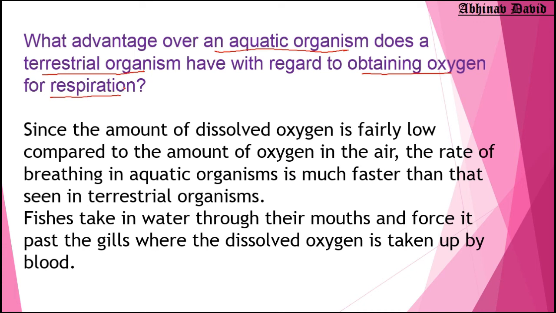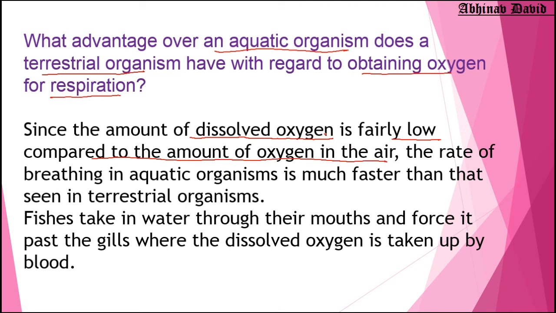Now, the answer is that the amount of oxygen present in the water is very, very low. It is written here also that since the amount of dissolved oxygen is fairly low compared to the amount of oxygen in the air.